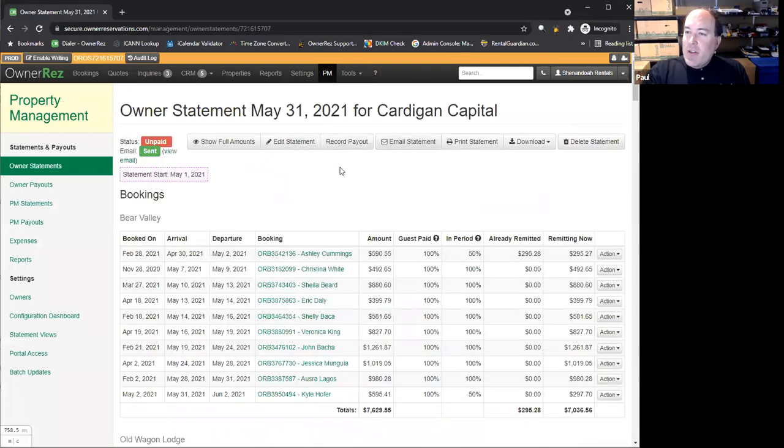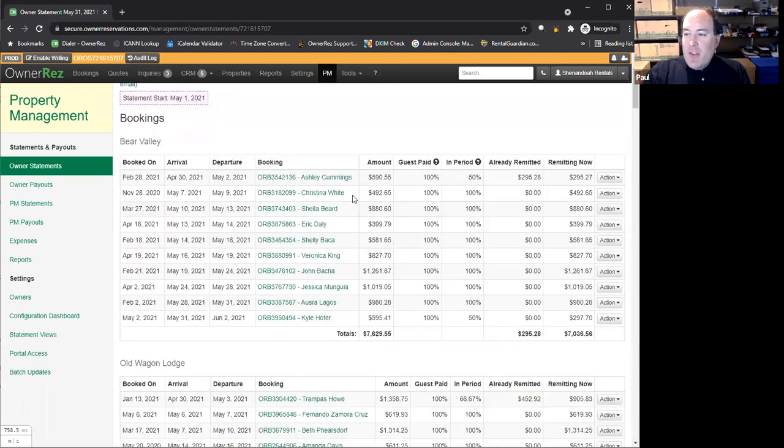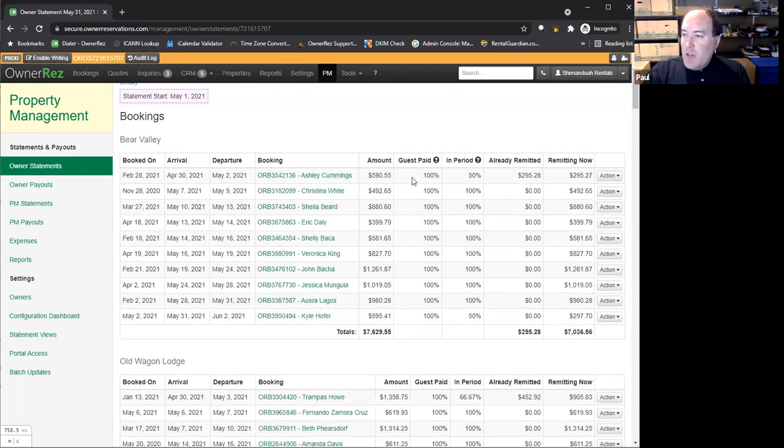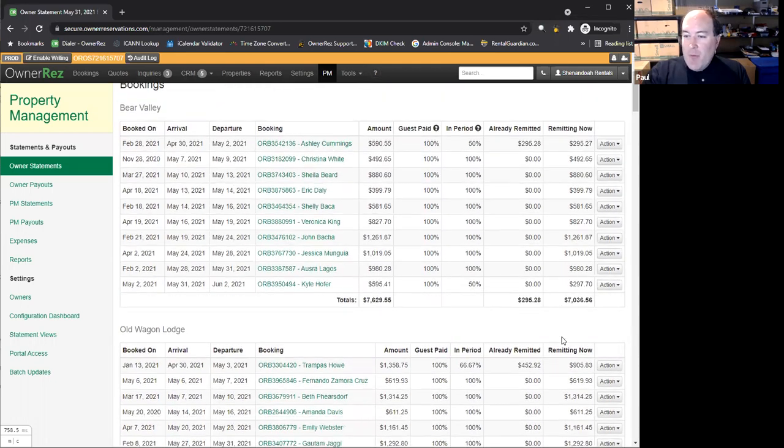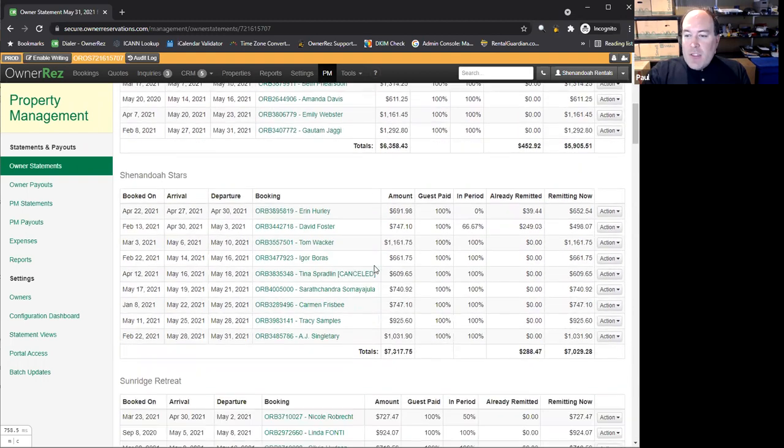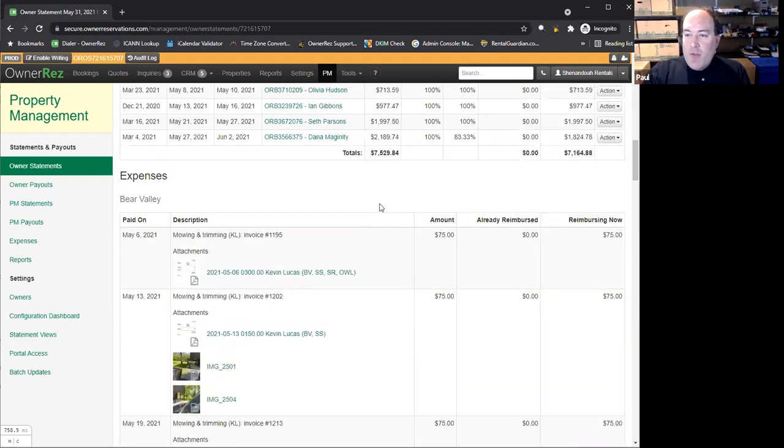So here we see an owner statement for May for this particular company, which is a client of this OwnerRez account. They received money for these particular bookings. This is how much they get and how much they are due. And these are the expenses that were paid for by the property manager that are deducted from the remittance to that company.